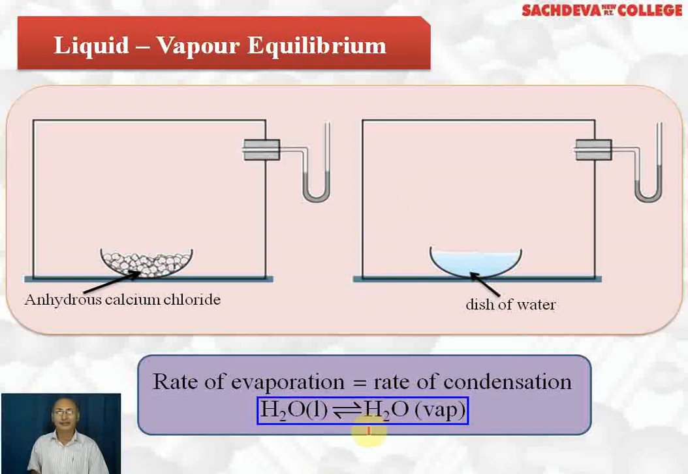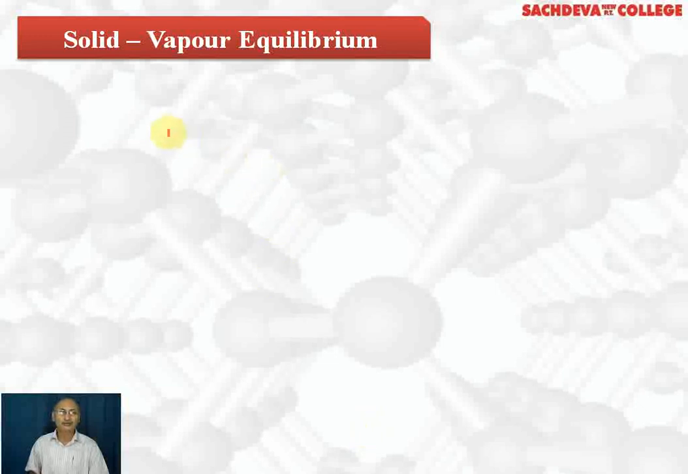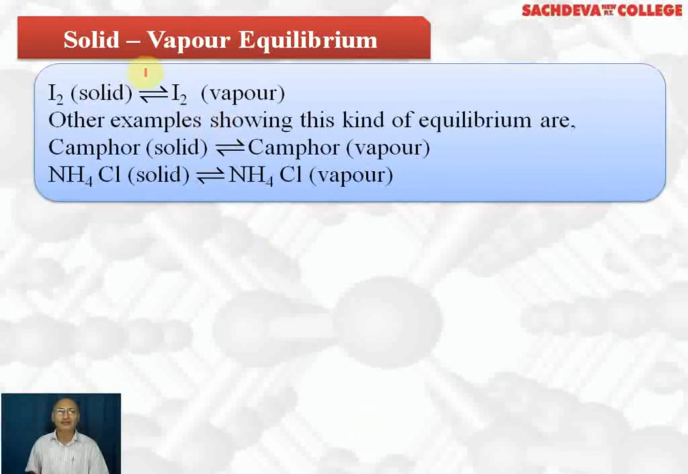Now we are going to take up the next type of equilibrium, solid-vapor equilibrium. Solid-vapor equilibrium involves those substances which can sublime. Sublime means directly change into vapors. For example, solid iodine changes into iodine vapors. So if we carry out this process in a closed container, we will find there is an equilibrium between solid iodine and iodine vapor at a particular temperature.